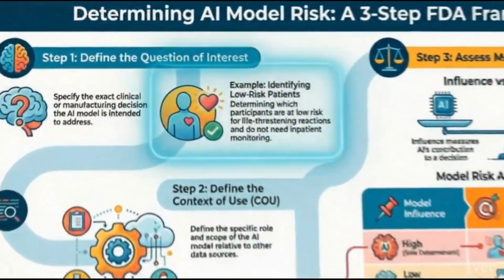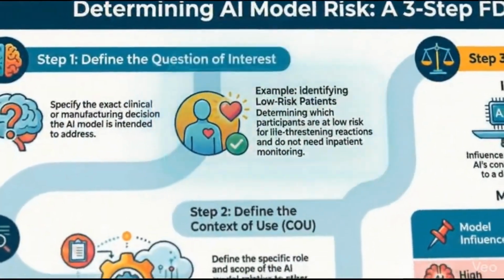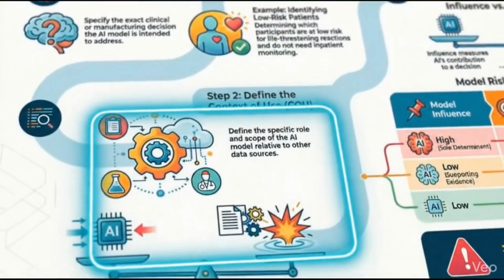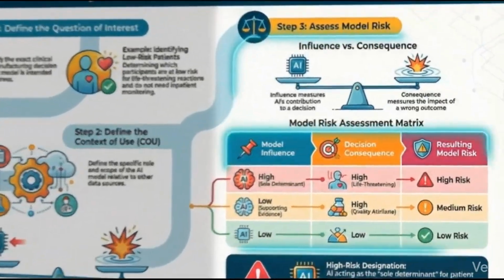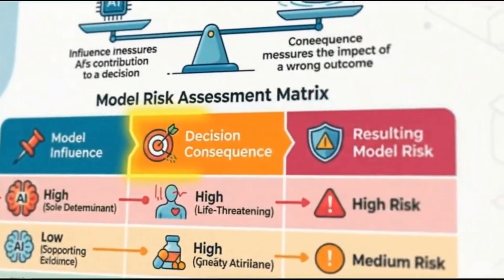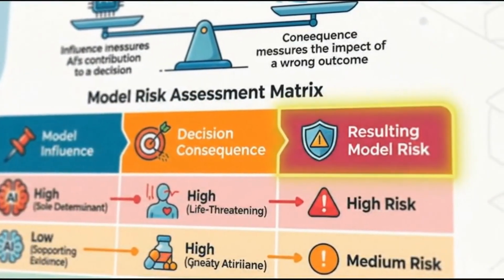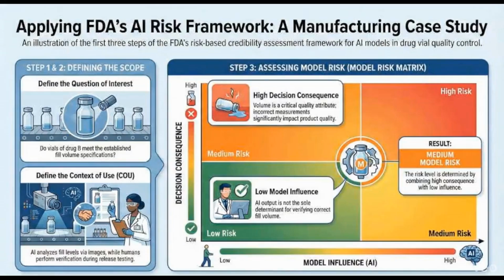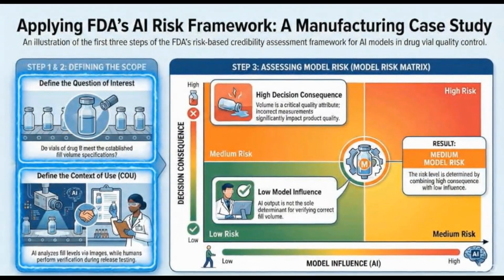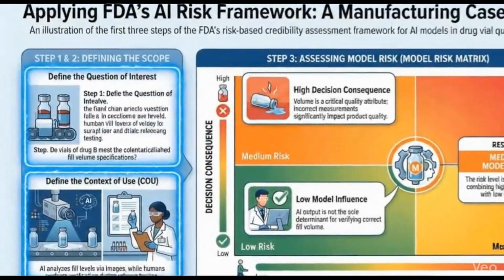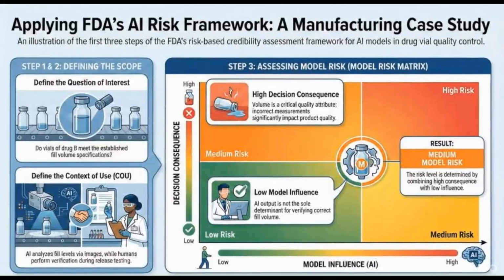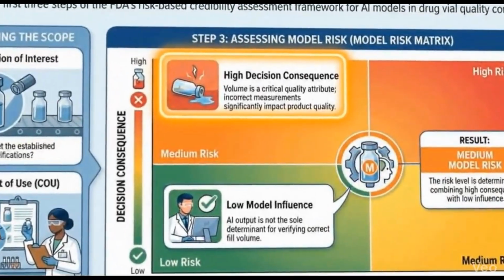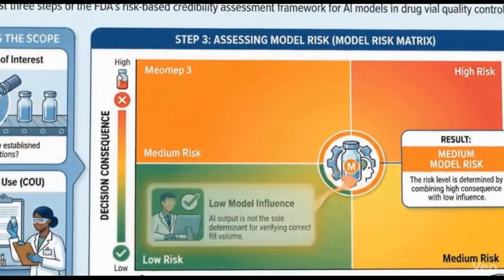Step 1. Define the question of interest. Step 2. Define the context of use. Step 3. Assess model risk. Model influence is high. Decision consequence is high. Resulting model risk is high. Let's look at a manufacturer use case. Step 1. Define the question of interest. Step 2. Define the context of use. High decision consequence. Low model influence, resulting in medium model risk.